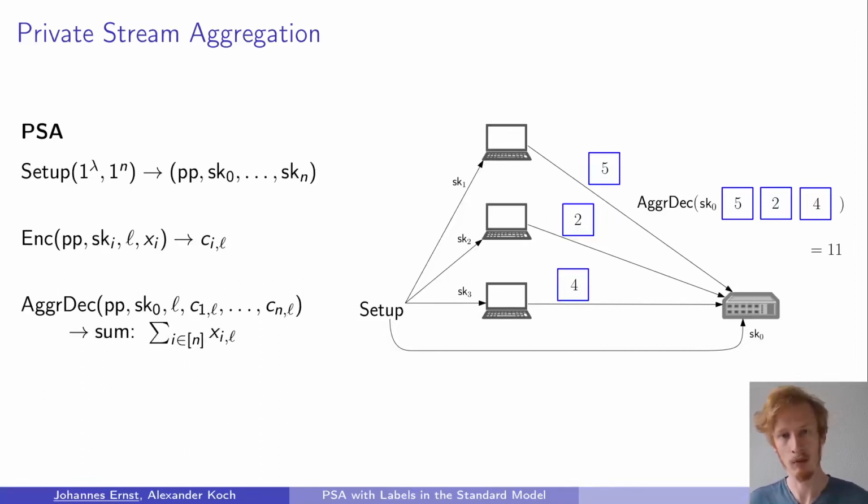The encryption algorithm takes as input the secret key of the client, the current label and the current plaintext value of the client and produces a ciphertext which is then supposed to be sent to the aggregator. The aggregator, upon receiving ciphertext from all clients, inputs these ciphertexts together with the current label and their own secret key to the aggregate decrypt function in order to obtain the sum of all the plaintext values.